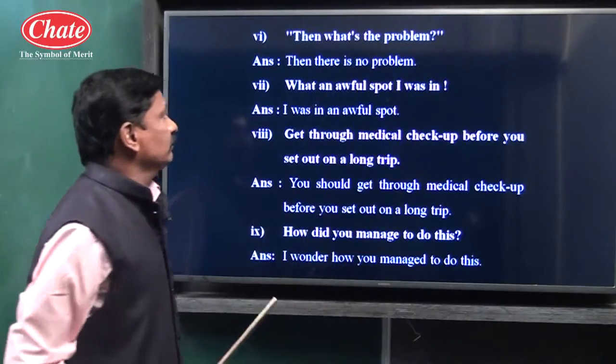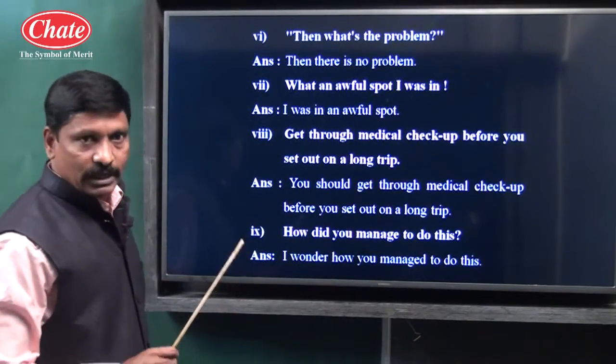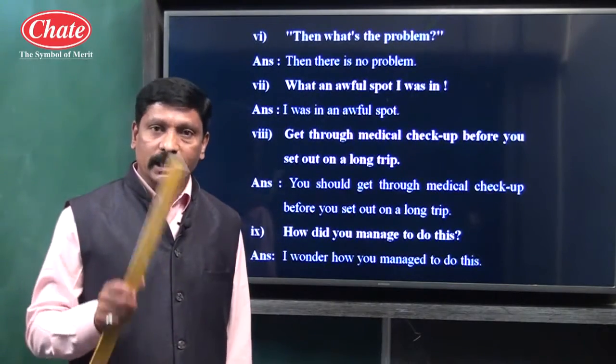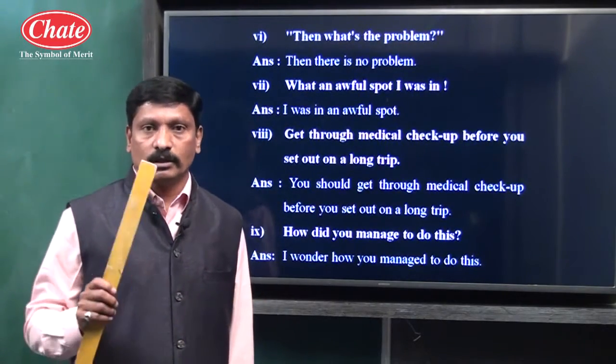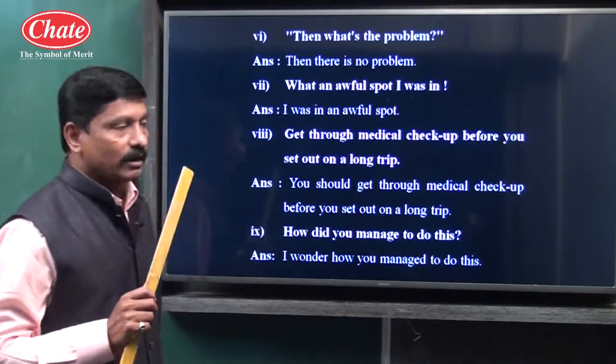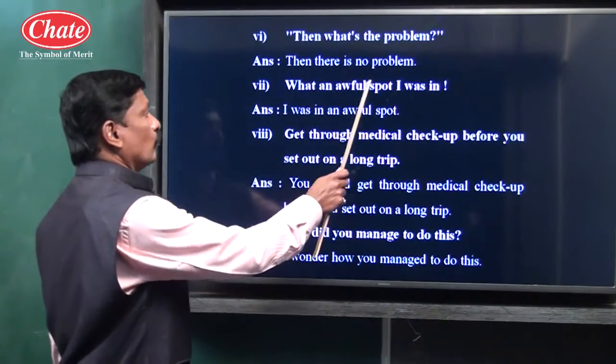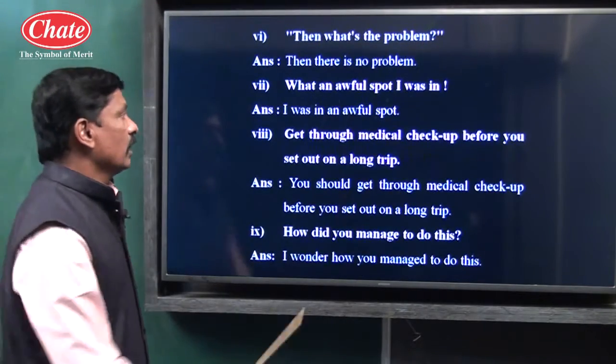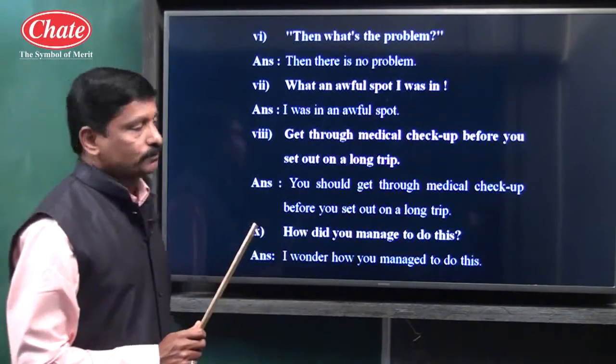Exclamatory mark is given, feeling has been expressed, and we know children, an exclamatory type of sentence begins most probably with either what word or how word. What an awful spot I was in. I was in a very awful spot.